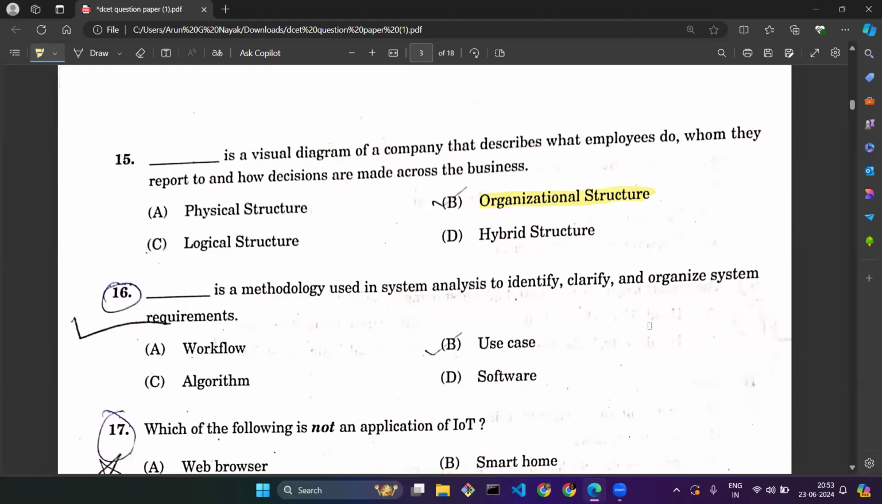Question number 16. Dash is a methodology used in system analysis to identify, clarify, and organize system requirements. So the correct option would be use case. The use case is a thing that always allows us to identify any particular system requirement we have.